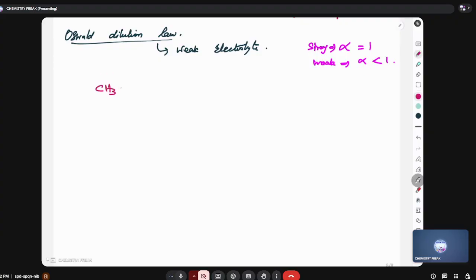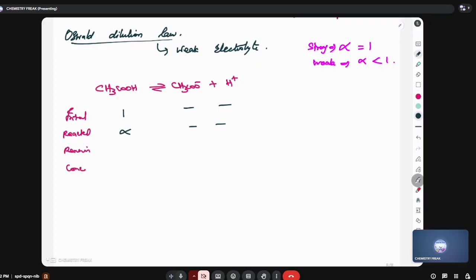Let me explain with a weak acid, acetic acid, which breaks down into acetate ion and H plus ion. Initial number of molecules, reacted, remaining, concentration. So 1 mole is initially present. X moles reacted. X is taken as alpha here.